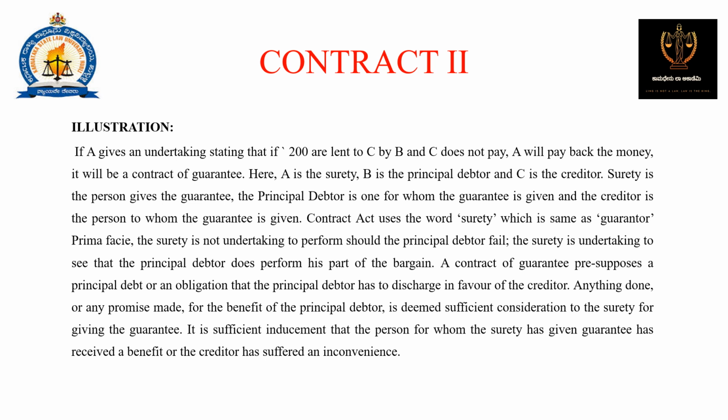Anything done or any promise made for the benefit of the principal debtor is deemed sufficient consideration to the surety for giving the guarantee. It is sufficient inducement that the person for whom the surety has given guarantee has received a benefit or the creditor has suffered an inconvenience.